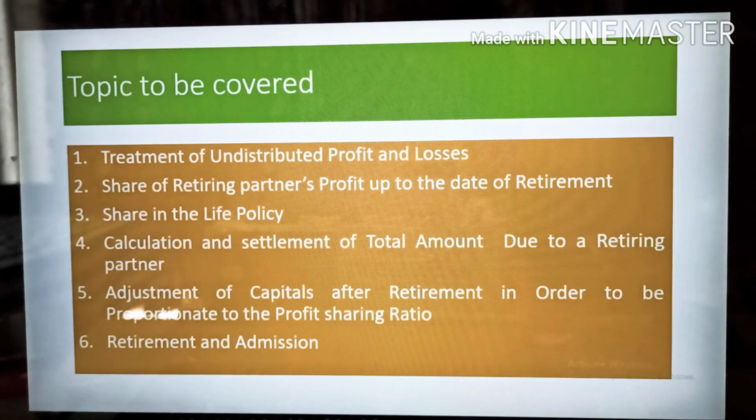Then the next one is the calculation and settlement of total amount due to a retiring partner. In this we will try to understand with a question: how to settle the account and how to calculate. In this case, the total amount due to a retiring partner may include capital on the date of the last balance sheet, interest on salaries if payable, share of profit or losses up to the date of retirement, share in the goodwill, share in the general reserve and profit and loss account appearing in the balance sheet, less drawings and interest on drawings. All this we will calculate through one practical question. Let's come to this point and we will understand there.